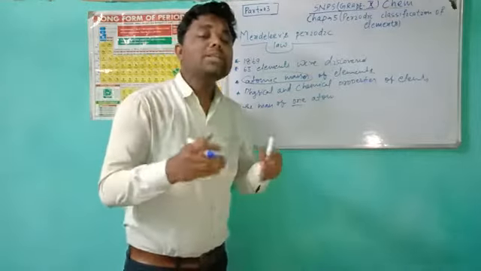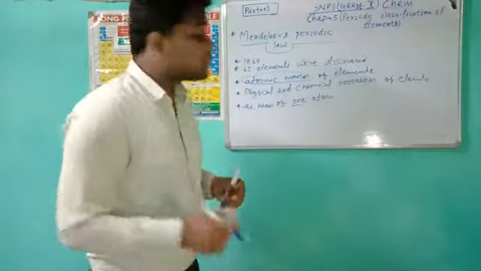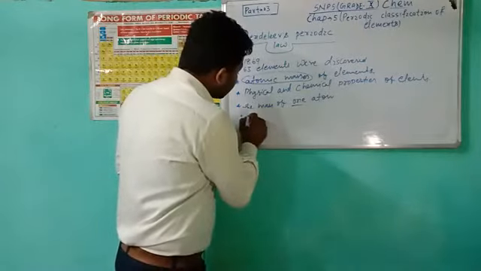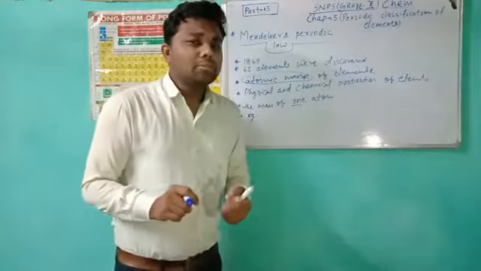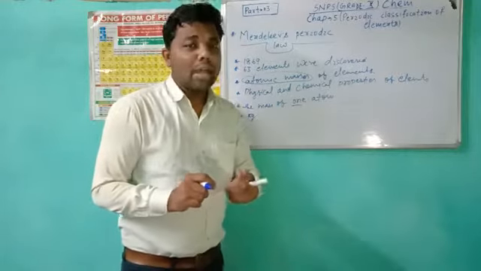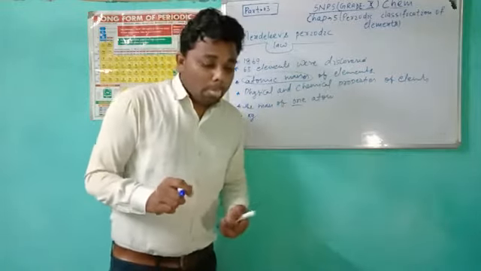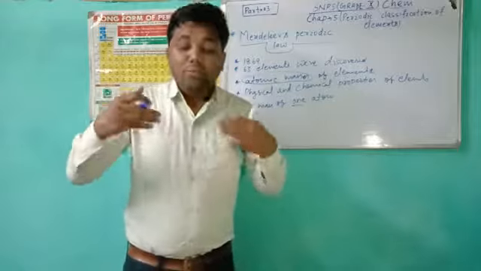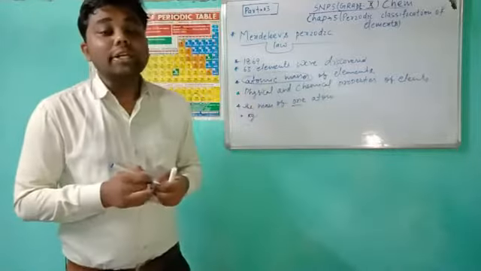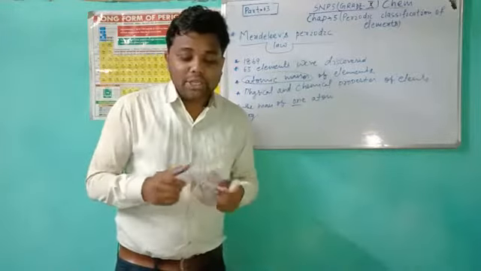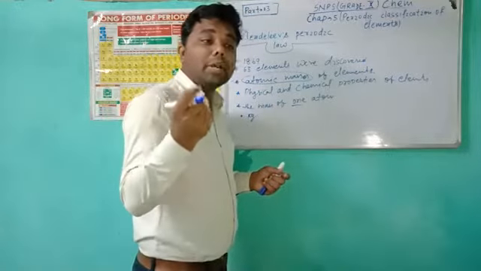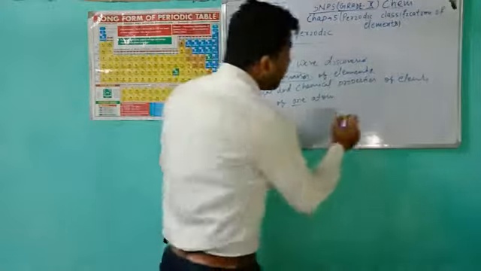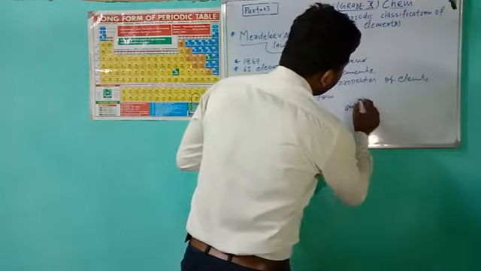And what is the SI unit of mass? We can say that the SI unit of mass is kg, but here the atom is very small and light. So what is a more convenient unit? The more convenient unit is the atomic mass unit, AMU.